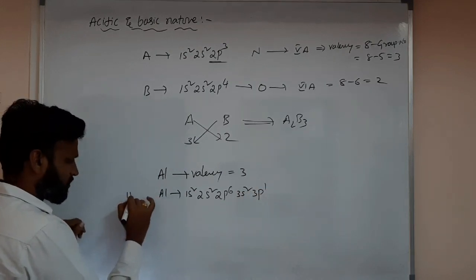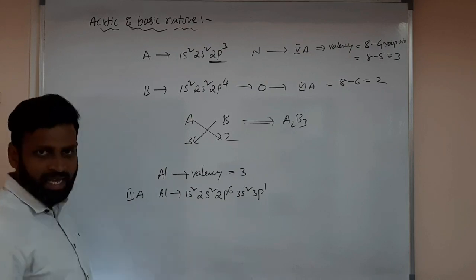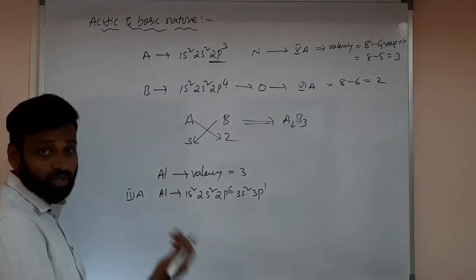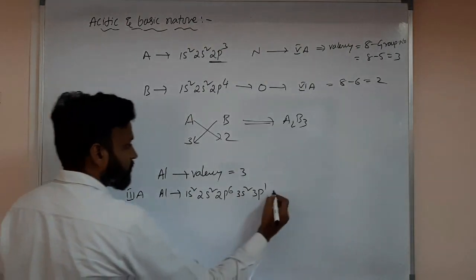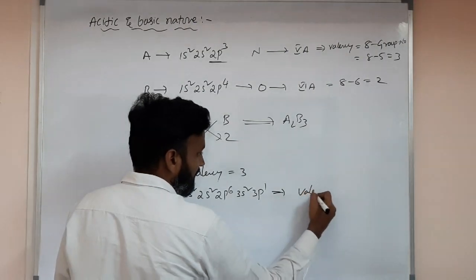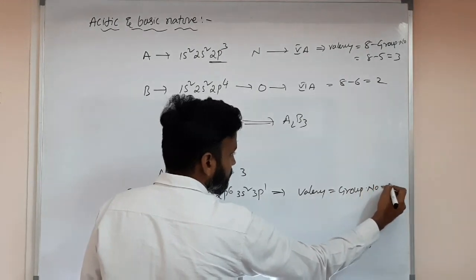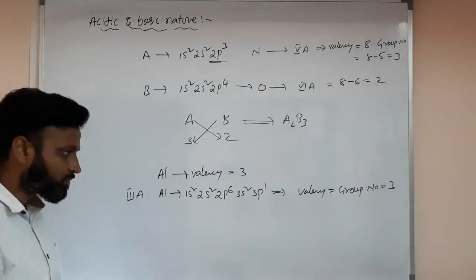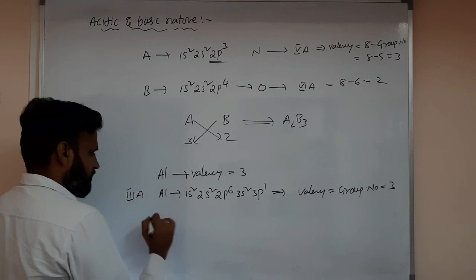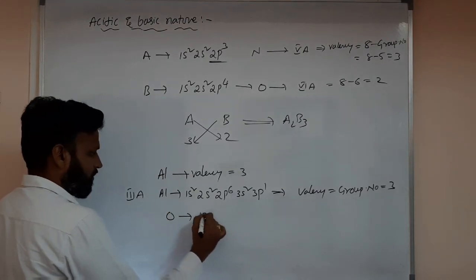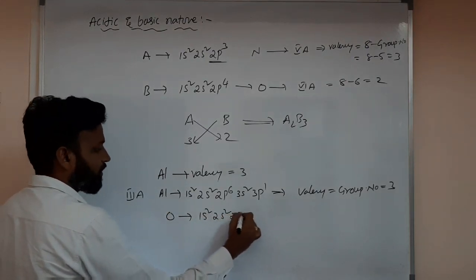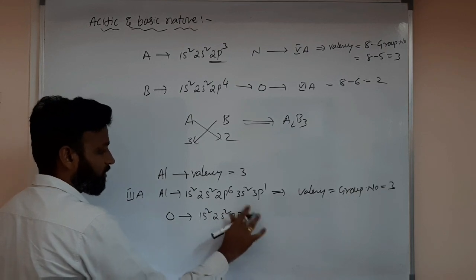So aluminium belongs to the third group, right? Boron, aluminium, gallium. Up to the 4th group, group number is the valency, I told you, or not? So here valency is equal to group number, that means 3.